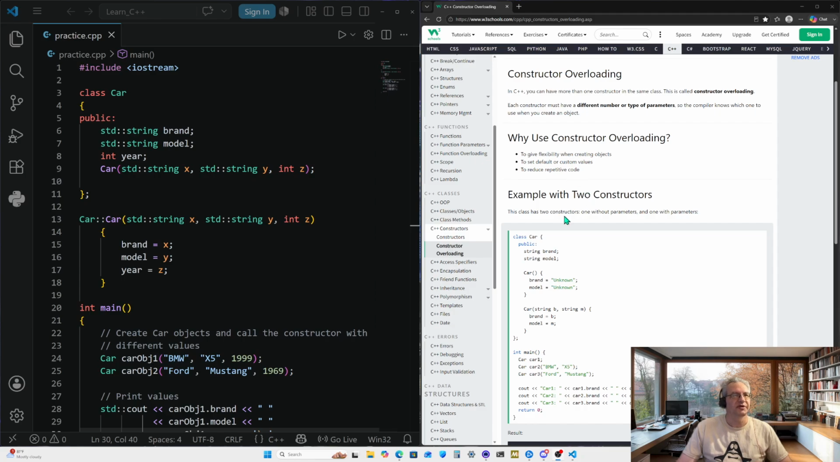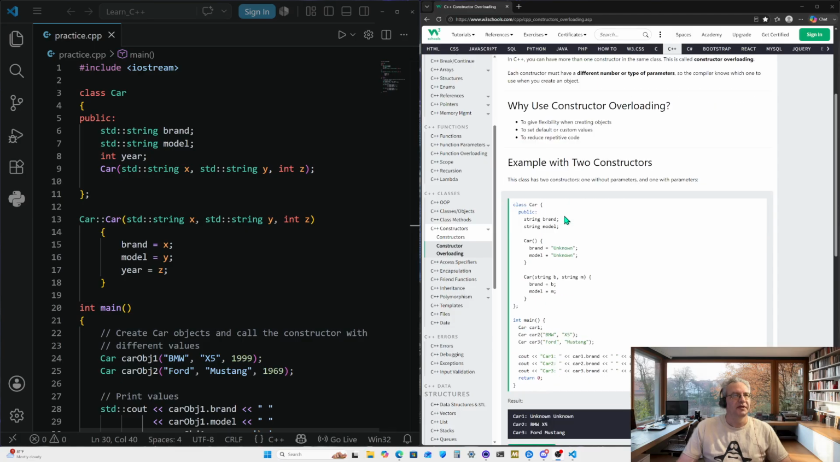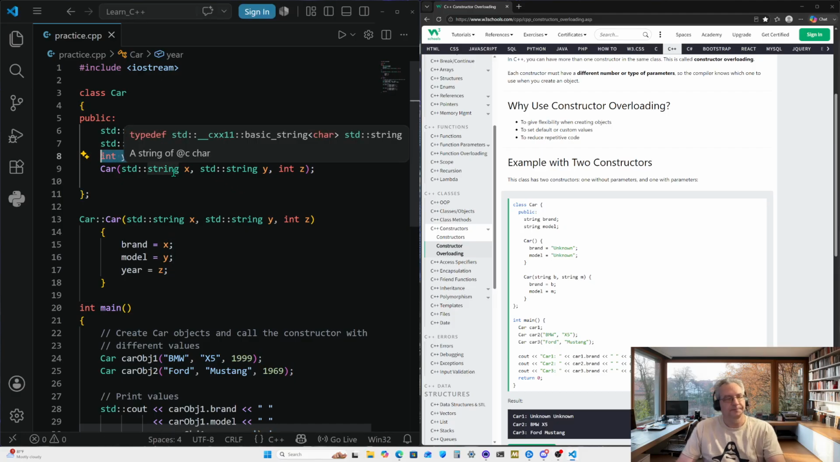We have an example here with two constructors. This class has two constructors, one without parameters and one with parameters. It looks like it's going to be based off pretty well the same example we have here with a few modifications. So we still have class, we have car, we have public, we have two strings, one model, one brand. It looks like it gets rid of the year, so we don't need the year in there.